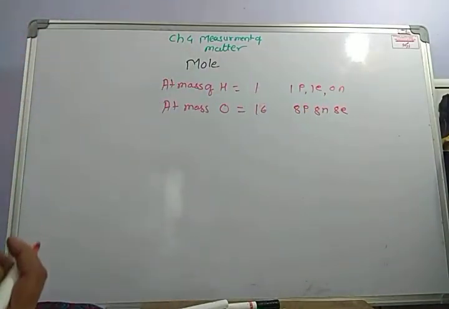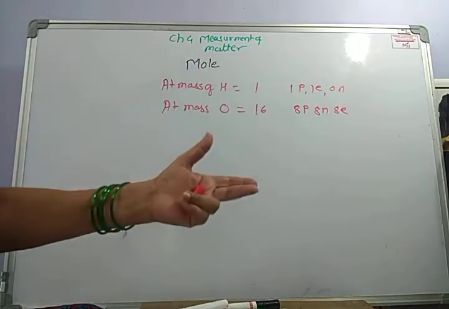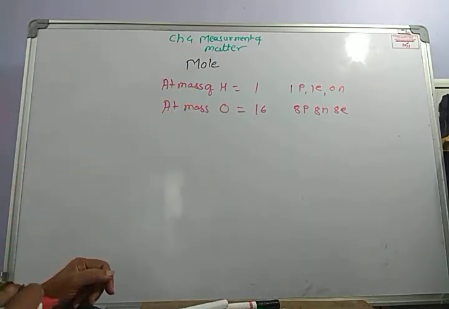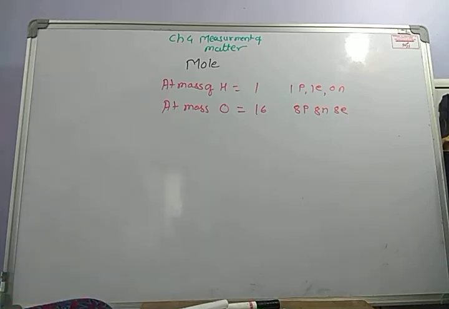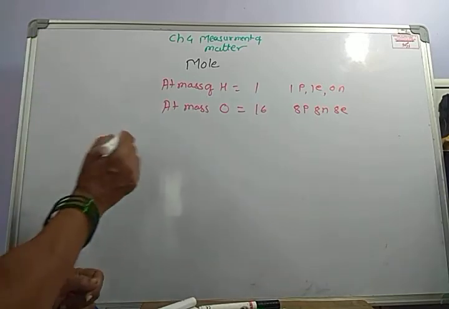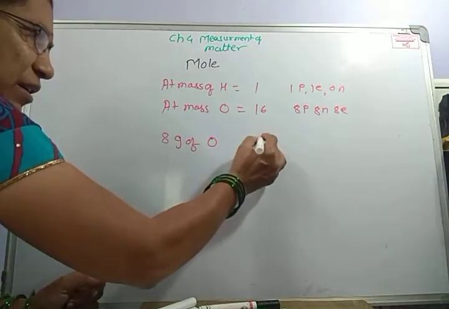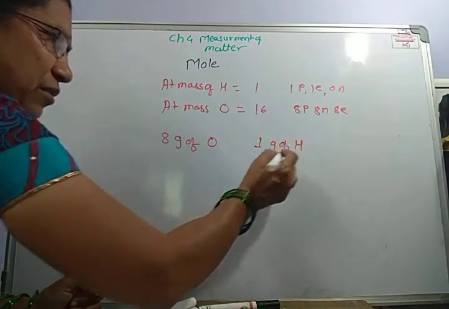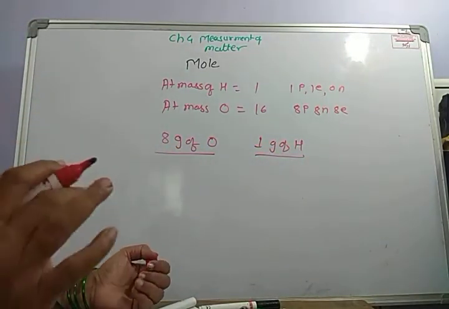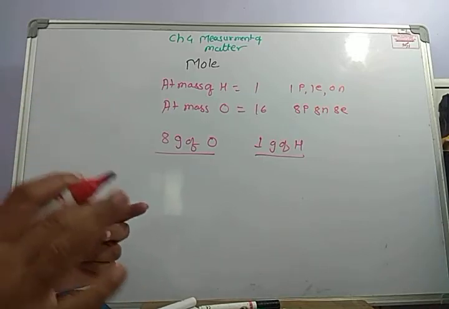The size of a hydrogen atom will be very much smaller than that of oxygen, and those cannot be measured by a simple balance. If I take 1 gram of hydrogen and 8 gram of oxygen, both will have an equal number of atoms or molecules as required.